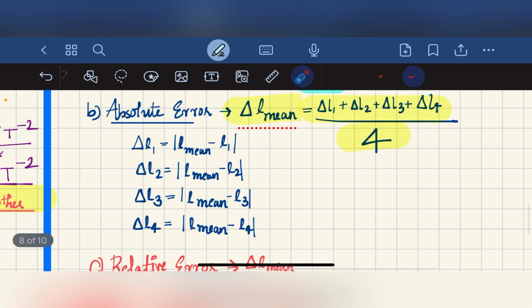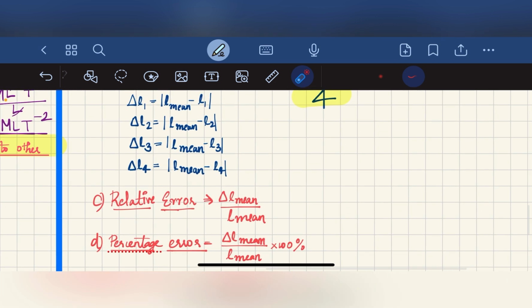So we can find each delta as the modulus of the true value minus the measured value. So delta L mean is equal to delta L1 plus delta L2 plus delta L3 plus delta L4 divided by 4.